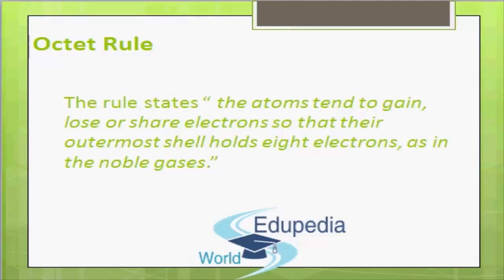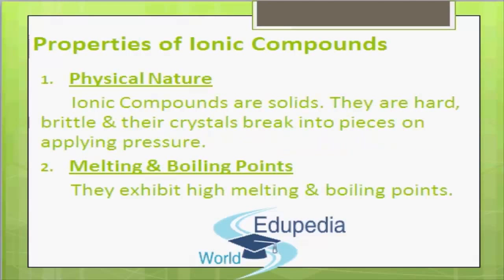Now we will discuss properties of ionic compounds. The first property is physical nature. The ionic compounds are solids. They are hard due to the presence of strong electrostatic forces of attraction between the oppositely charged ions. They are brittle and their crystal break into pieces on applying pressure.